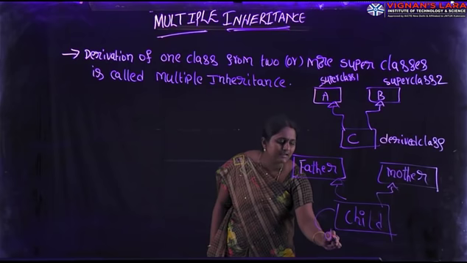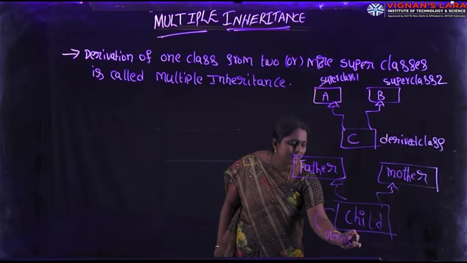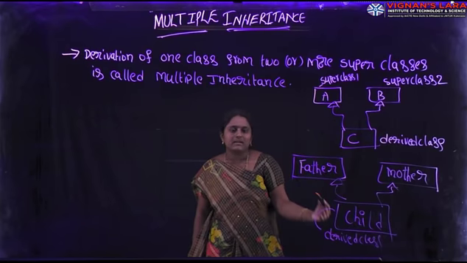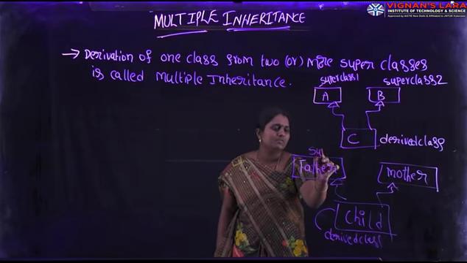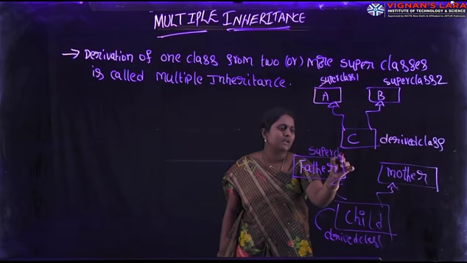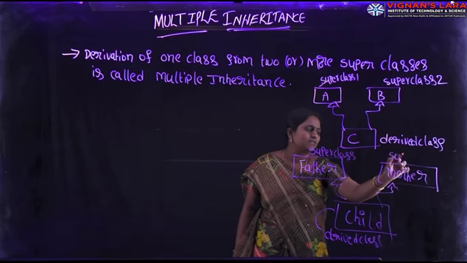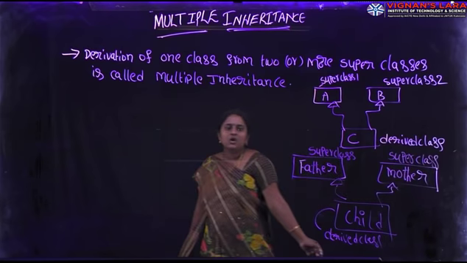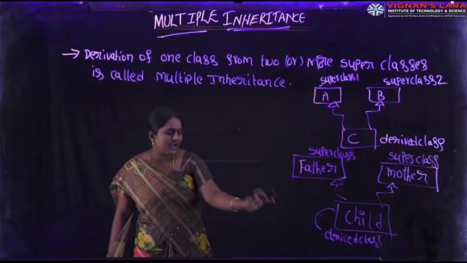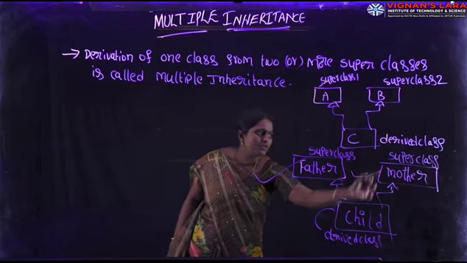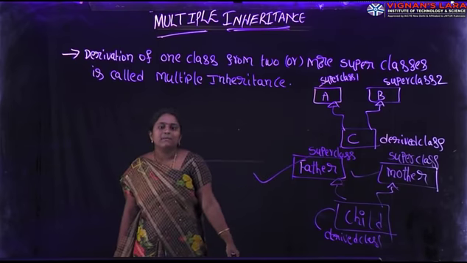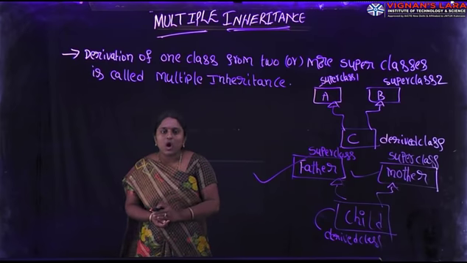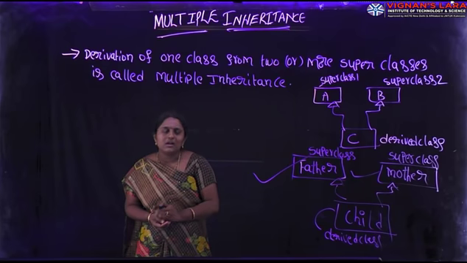Father and mother both are superclasses. Derivation of a class from two or more superclasses is called multiple inheritance.